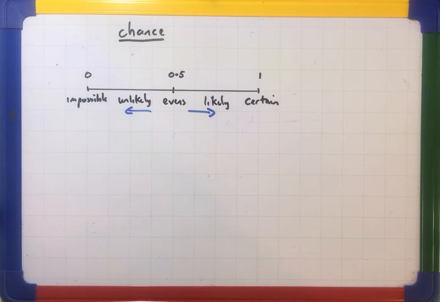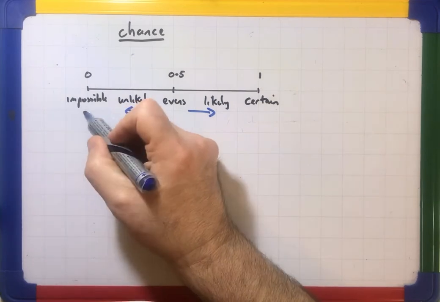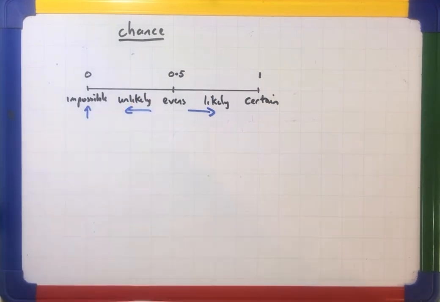If I was asked on here to mark on certain things, for example, if I said, today's Sunday, what's the possibility that tomorrow would be Wednesday? That's impossible. If today's Sunday, tomorrow's going to be Monday, isn't it? So that would go there. You'd put an arrow there.